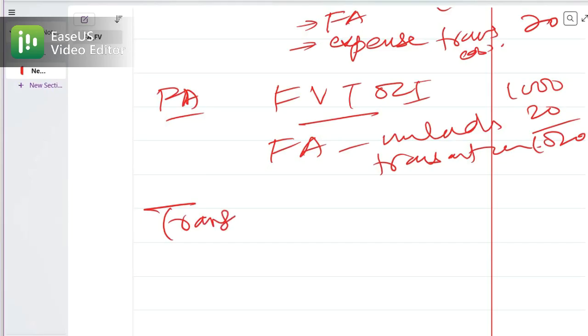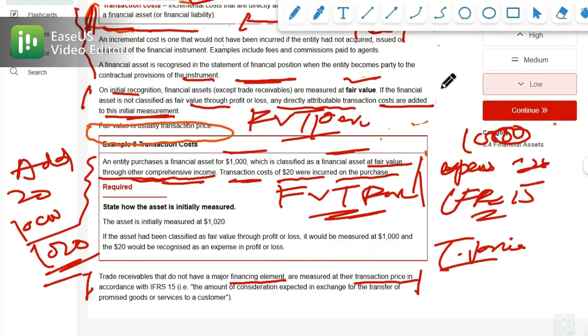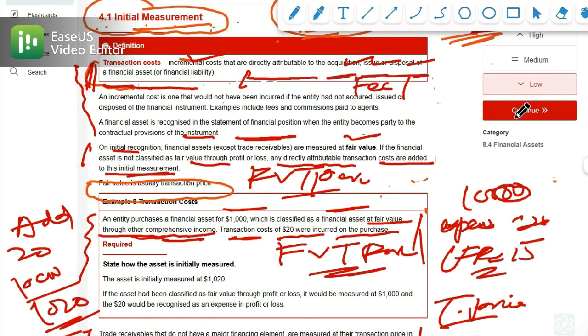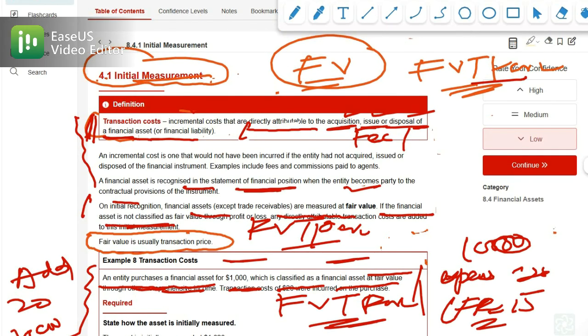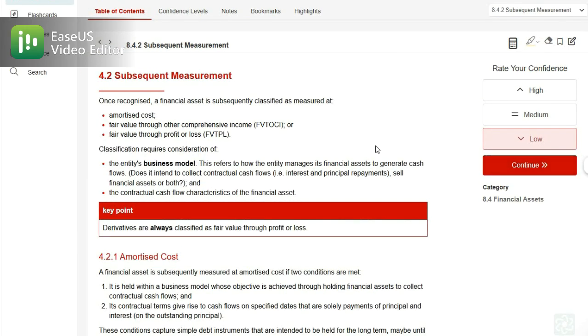Okay, now let's move on to the next topic, subsequent measurement, that is, how you will subsequently measure the financial asset. Let me remove this whole thing.